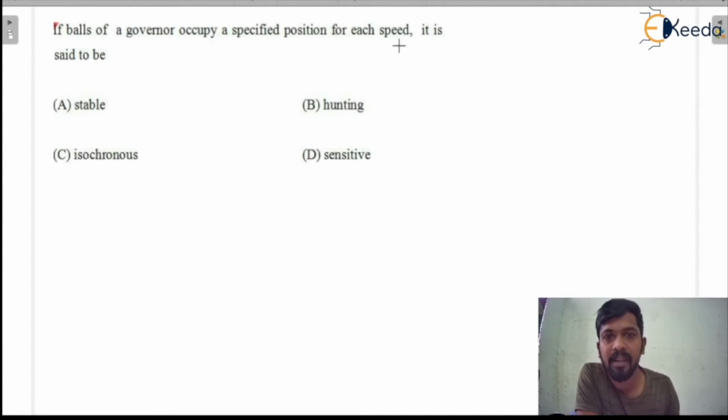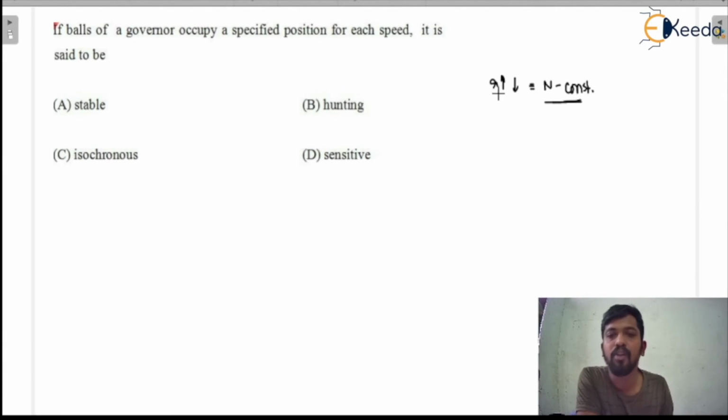First we need to understand, this is saying that specified position. If the balls of the governor occupy specified position for each speed, it is said to be what? We all know that in an isochronous governor, whether you increase the radius or you decrease the radius, the speed of the governor remains constant.